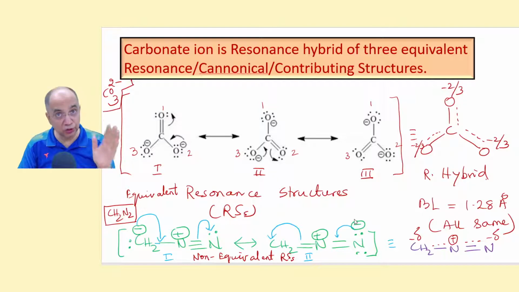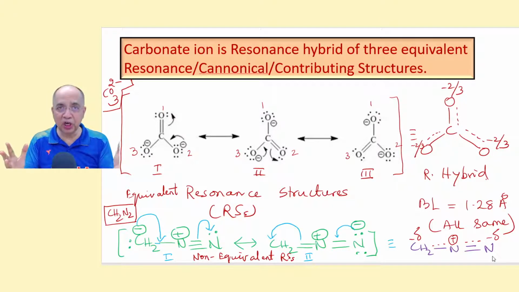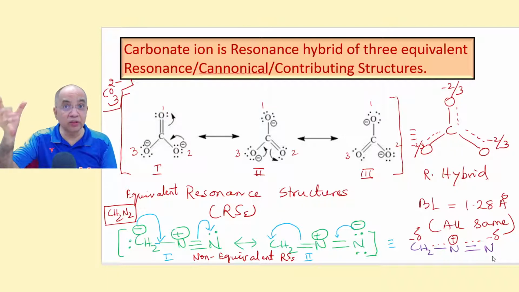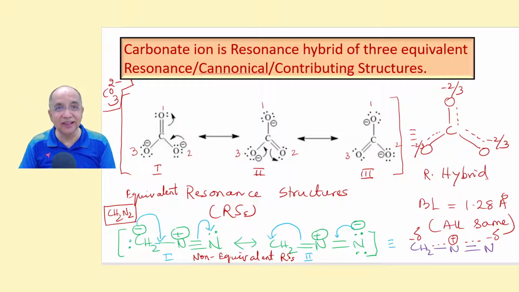But remember that when the structure is unsymmetrical, the number of bonds, double bonds, triple bonds, and lone pairs are unequal, then the contributors are non-equivalent and they contribute unequally, and you cannot distribute the charge equally. You have to write in terms of partial charge, either plus delta or minus delta, as in this case.